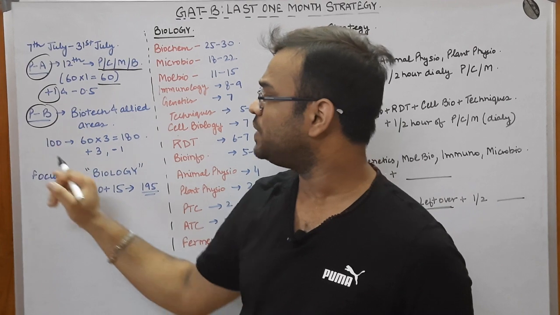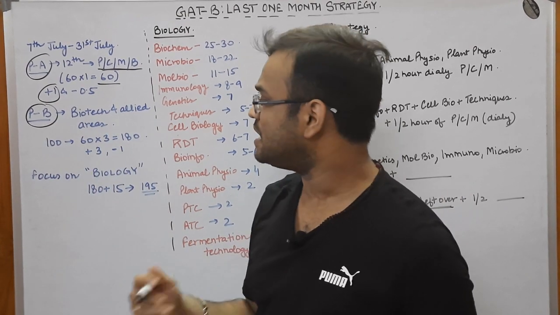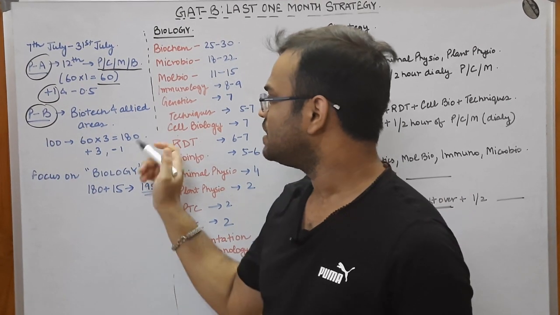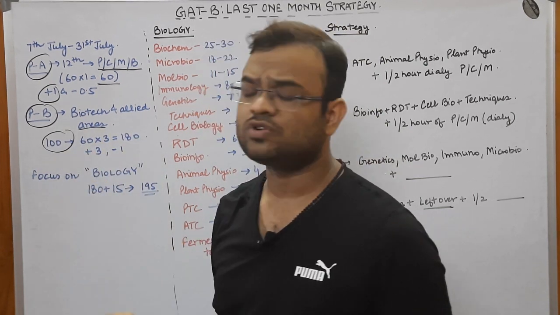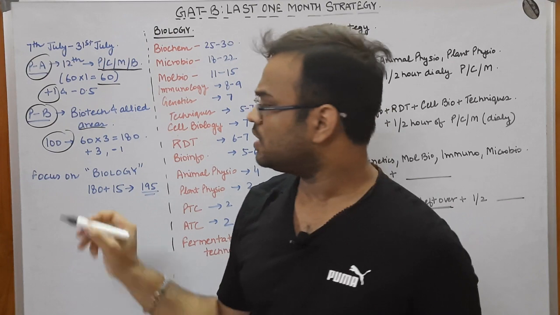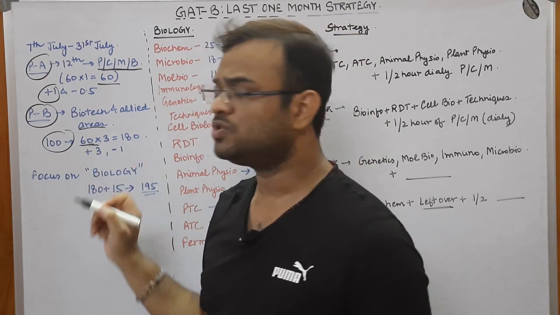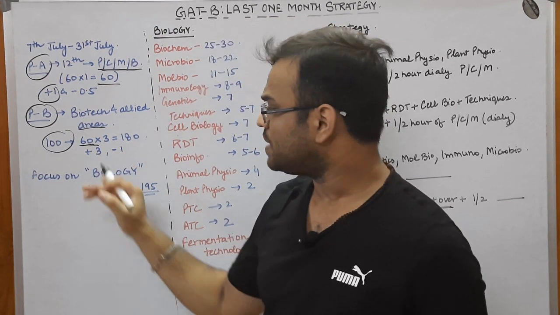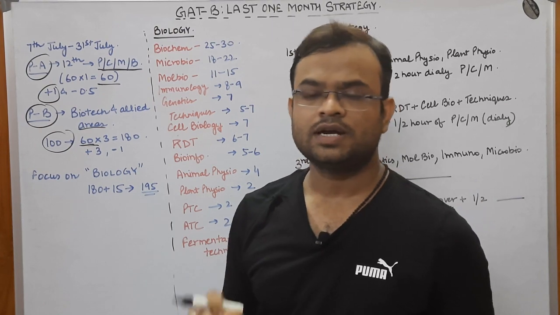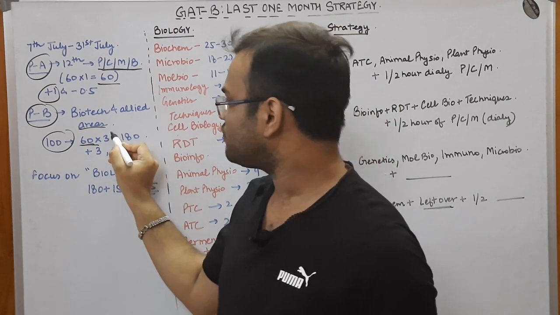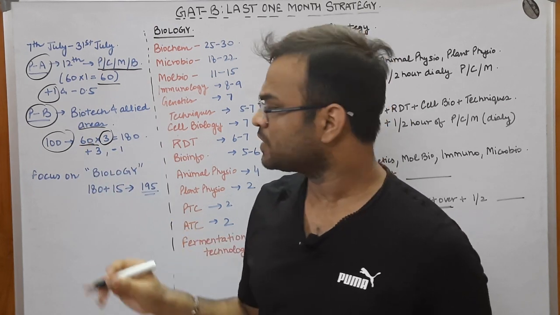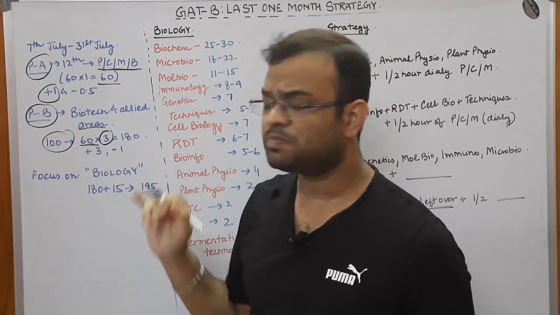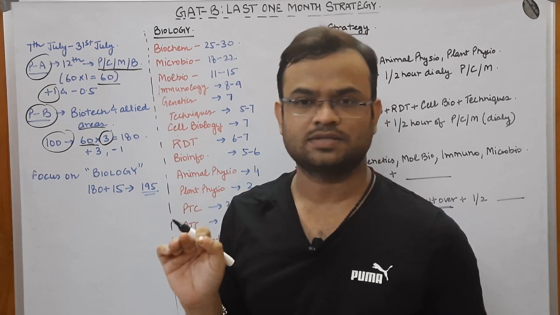Now coming to part B. Part B comprises biotechnology, life science and allied subjects, and here you are given 100 questions, out of which you are going to attempt only 60 of them. Each question here carries 3 marks. So 60 multiplied by 3 gives 180. So all in all this part is of 180 marks.